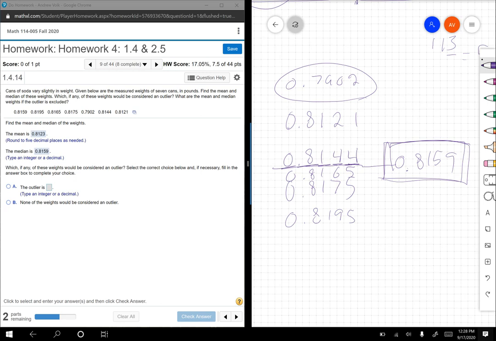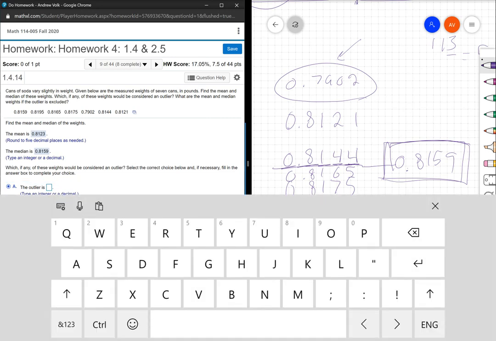0.8121, 0.8144, 0.8165, 0.8175, 0.8195, 0.8159. So they all are really, really close. This one might be an outlier. So I'm going to go ahead and type it in. There's a formula for it, but I'm going to just type it in to see what happens.